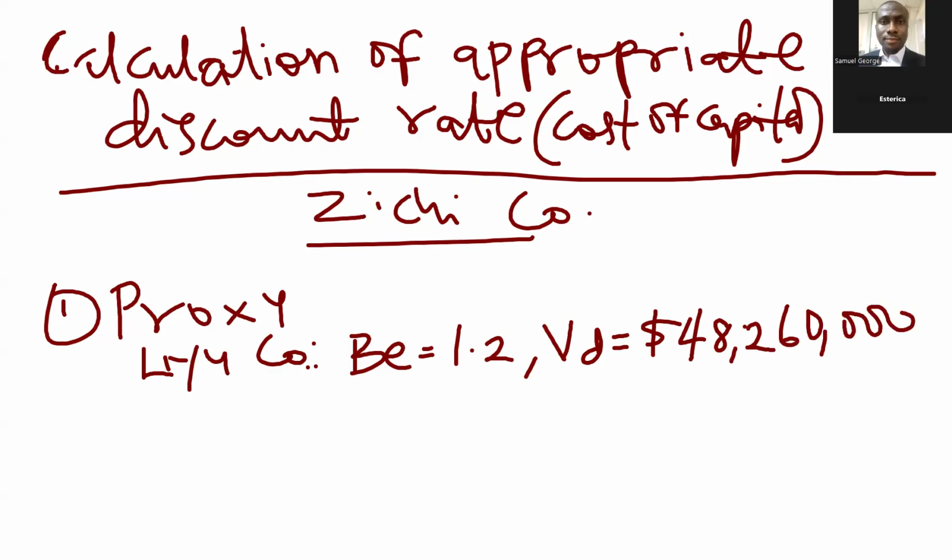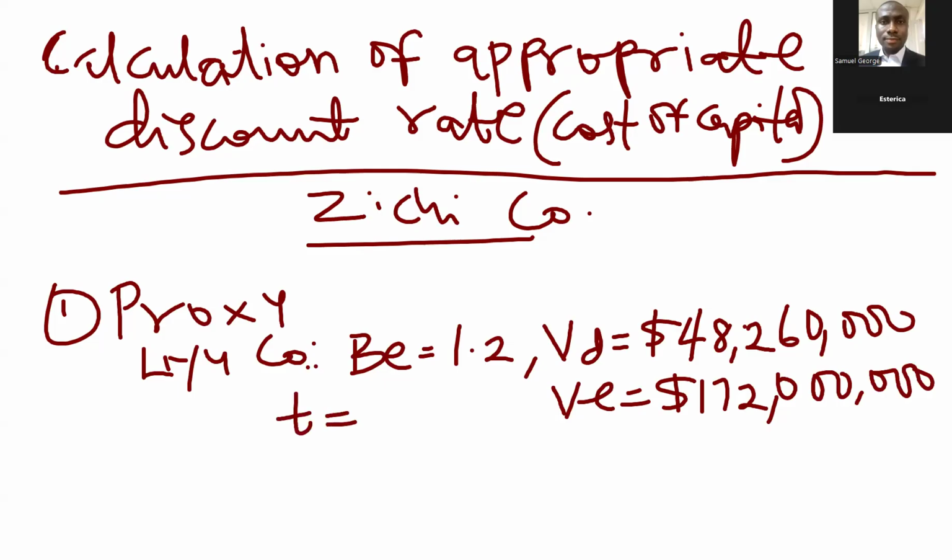We also have the market value of equity of Liu Co, which is $172 million. We also have the tax rate T, which is 20%. They said the corporate tax rate applicable to all companies is 20%. These are the basic information that is needed.